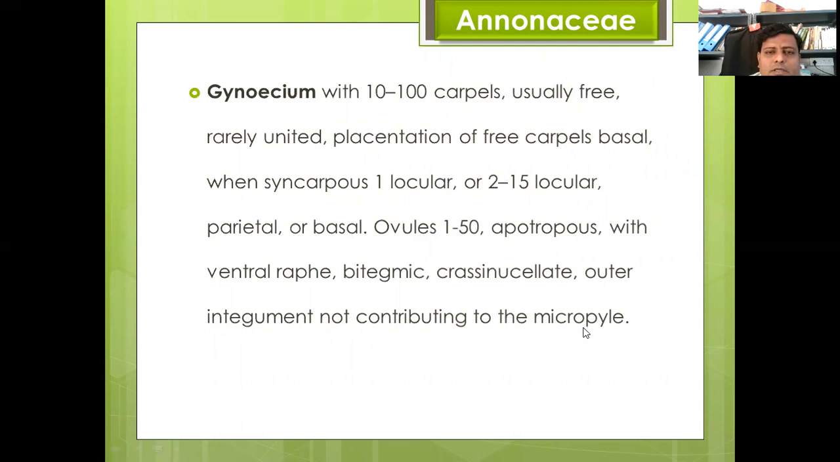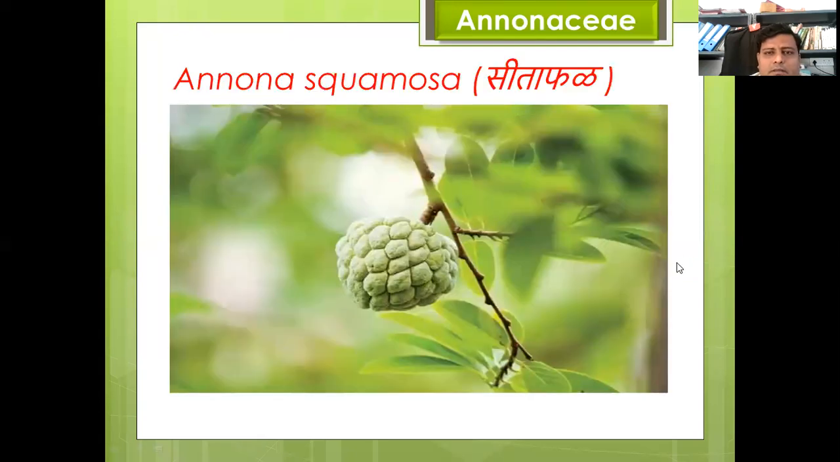Gynoecium shows 10 to 100 carpels, usually free, rarely united, apocarpous or free carpels, basal, or syncarpous, one locular or two locular, parietal or basal. Ovules 1 to 50, anatropous with ventral raphe, bitegmic, crassinucellate, outer integument not contributing to the micropyle.